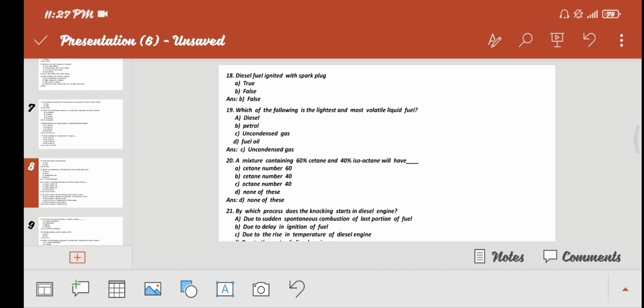Diesel fuel is ignited with a spark plug, true or false? That is option B, false.